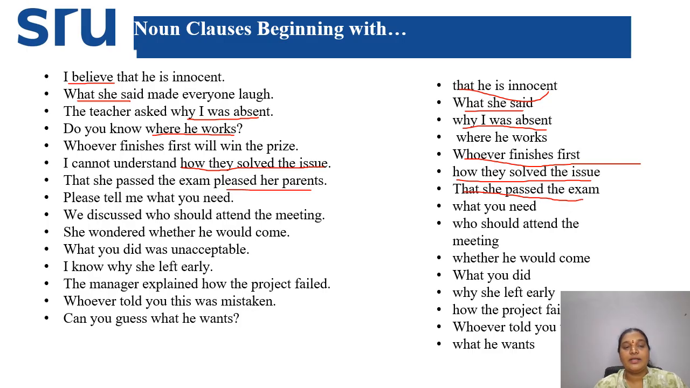And next one is, please tell me what you need. So you just tell me what you need. So this is acting as a noun clause. And next one is, we discussed who should attend the meeting. So what did we discuss? We discussed who should attend the meeting. Next one. She wondered whether he would come. What did she wonder? She wondered whether he would come.